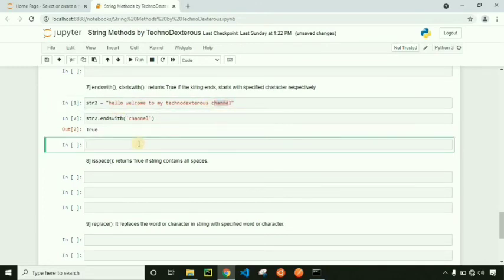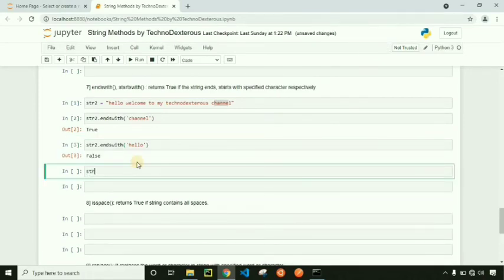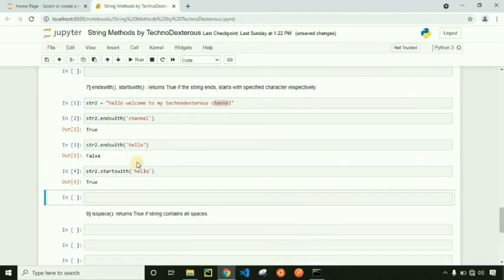Let's check with another word. str2 endswith hello. What will be the output? It will be false because the string does not end with the word hello. Let's try startswith with the hello parameter. Now we will get output as true because the string starts with hello.